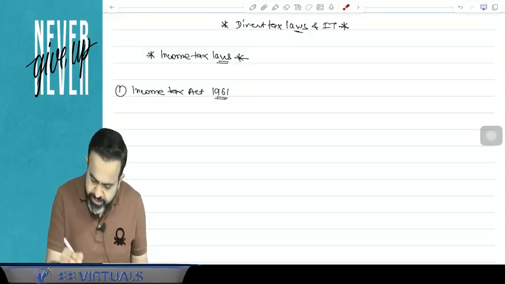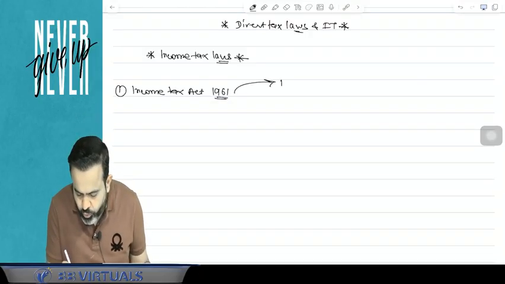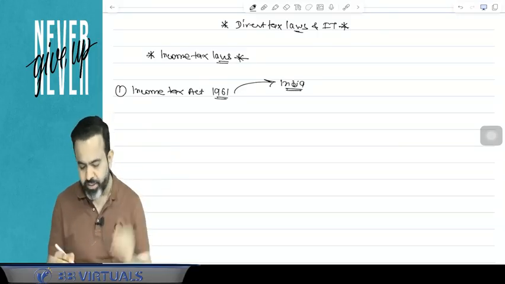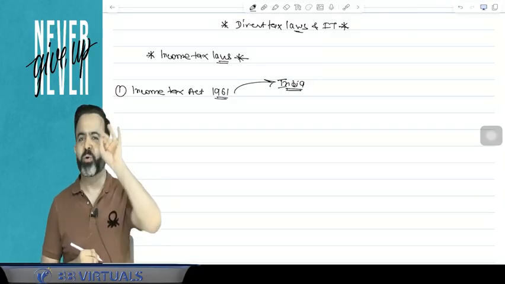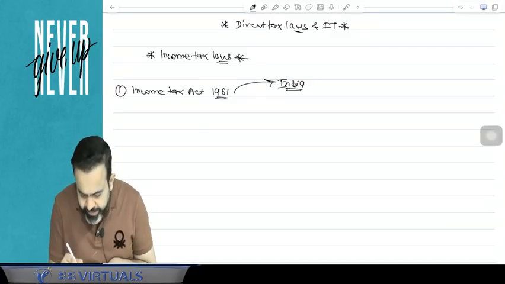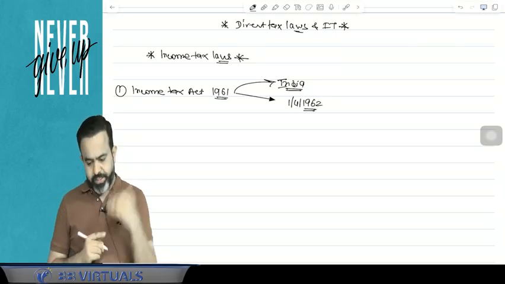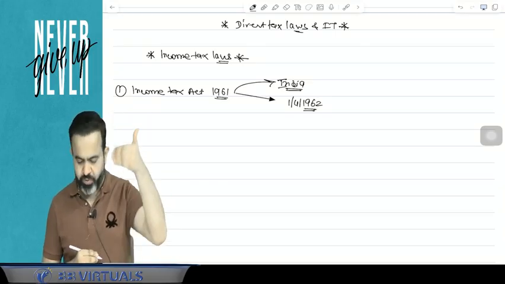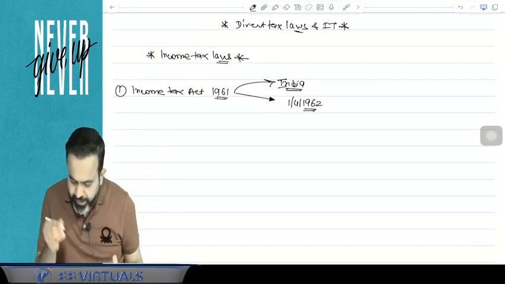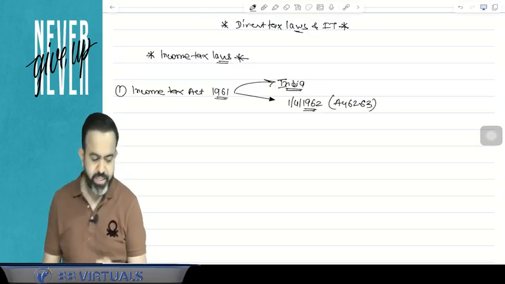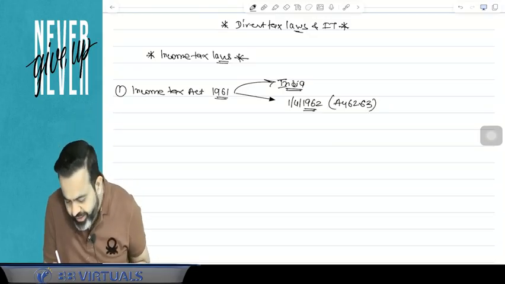Now this Income Tax Act 1961 is applicable to whole India, including Jammu and Kashmir. And it is applicable from 1st of April 1962. It means assessment year 62-63, or I can say that the previous year is 61-62.